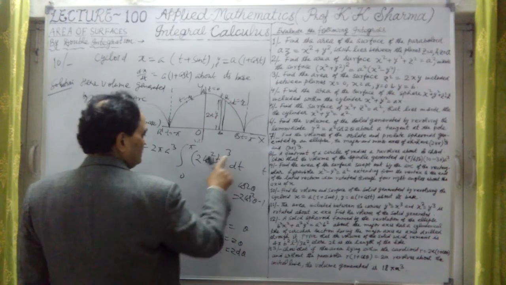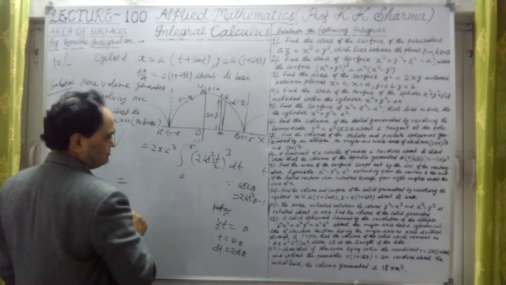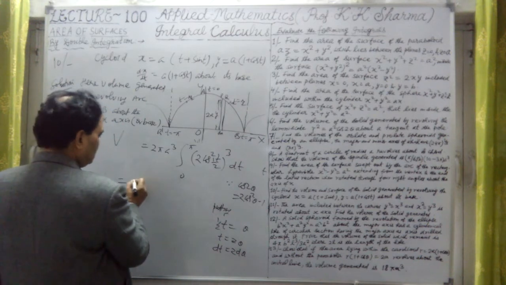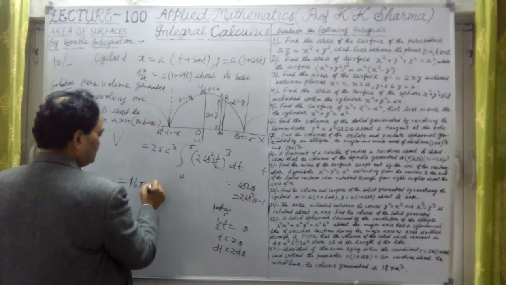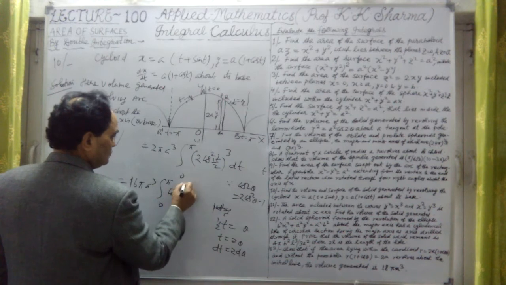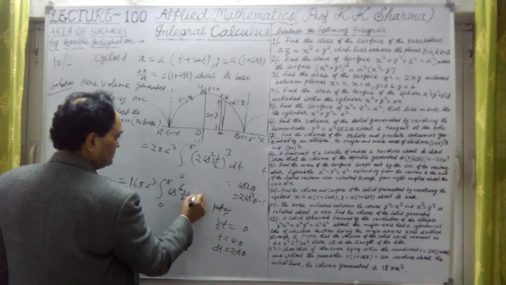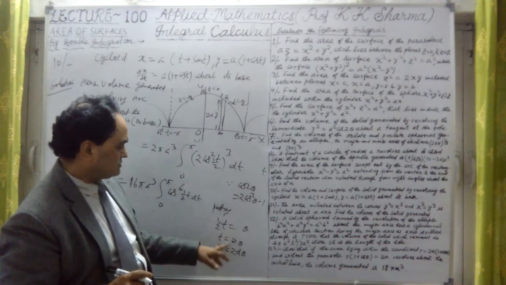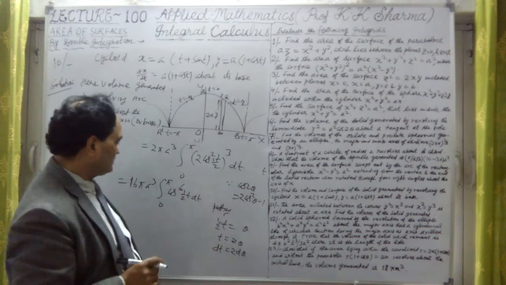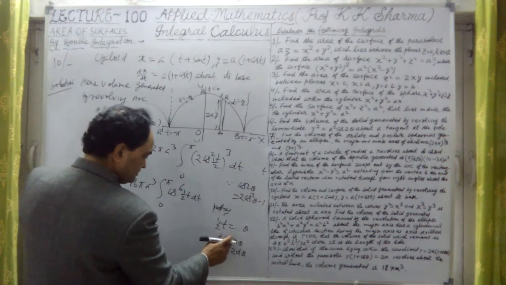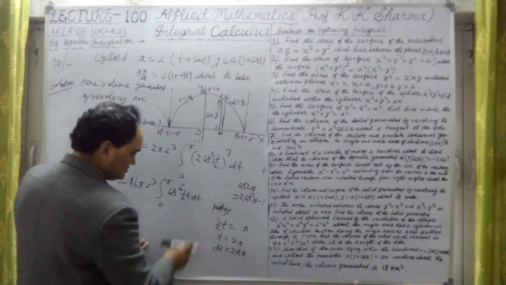Now 2 times 8 will be 16, so we get 16 pi a cube, from 0 to pi, cos raised to power 6 of t by 2 into dt. Here we have substituted theta for t by 2, and dt becomes 2 d theta.